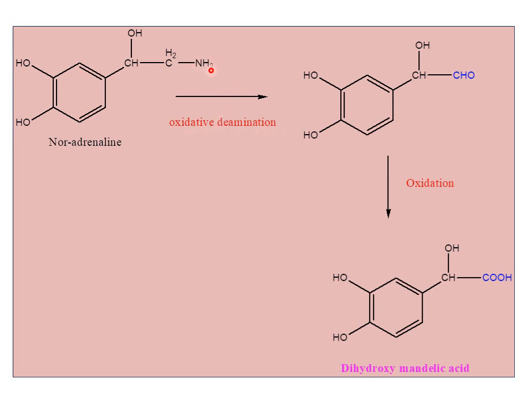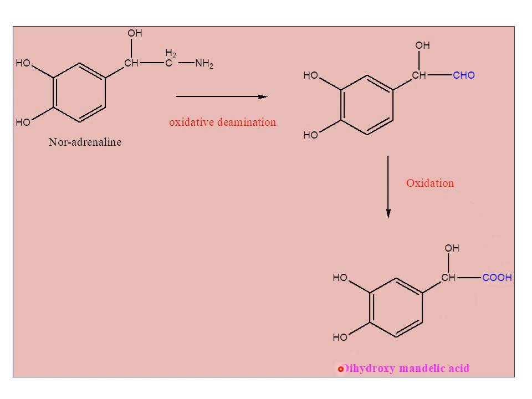Upon deamination, there is a removal of the amine group, and followed by oxidation, it gives an aldehyde. The NH takes this hydrogen and is lost as ammonia. The CH group undergoes oxidation and gives an aldehyde. By oxidative deamination of noradrenaline, it gives an aldehyde. The aldehyde again undergoes oxidation and gives a carboxylic acid.